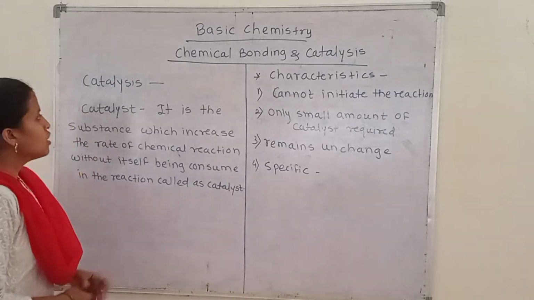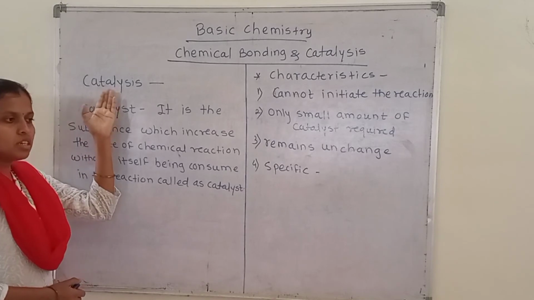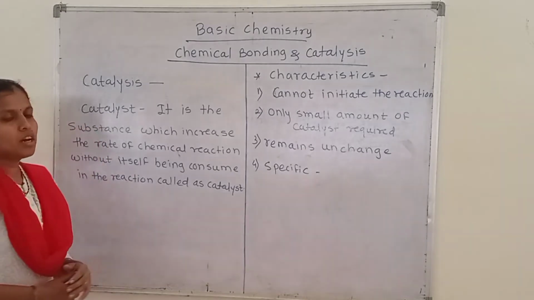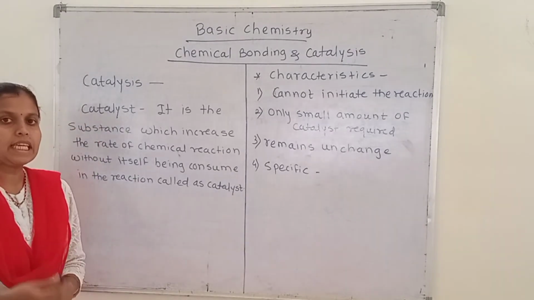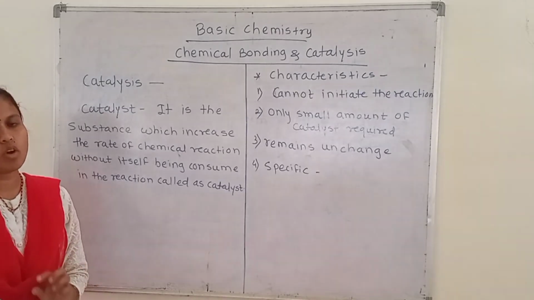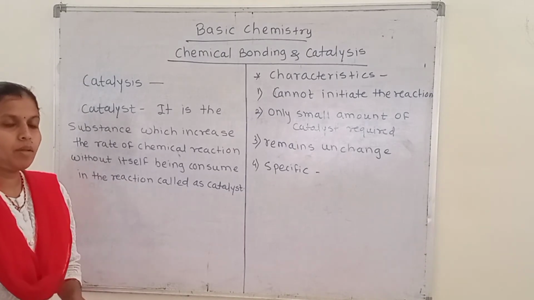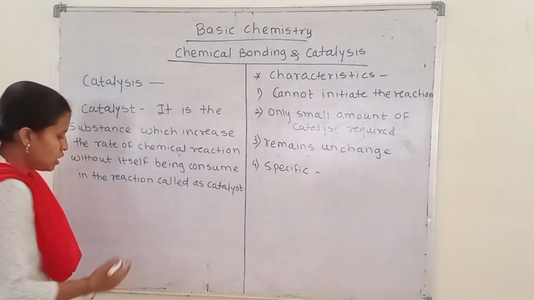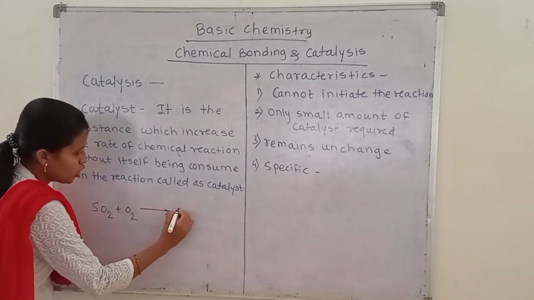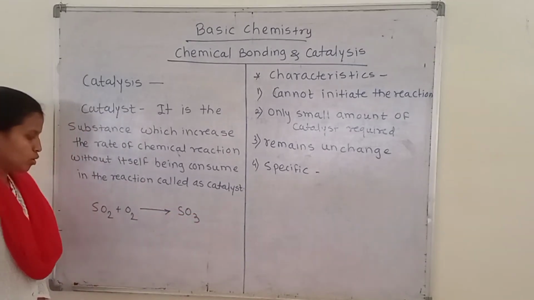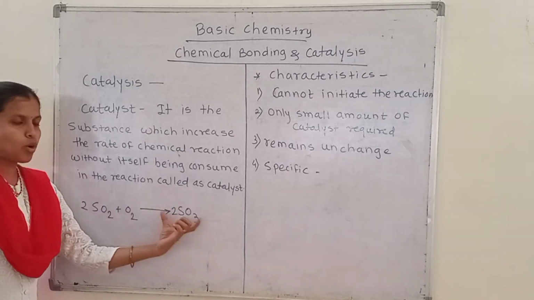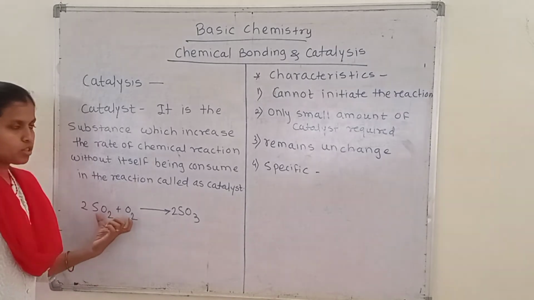Okay, so let's start. Before discussing catalysis, we have to know what a catalyst is. A catalyst is a substance which only increases the rate of a reaction without being consumed in the reaction. This substance is called a catalyst. For example, sulfur dioxide undergoes oxidation to produce sulfur trioxide molecules.